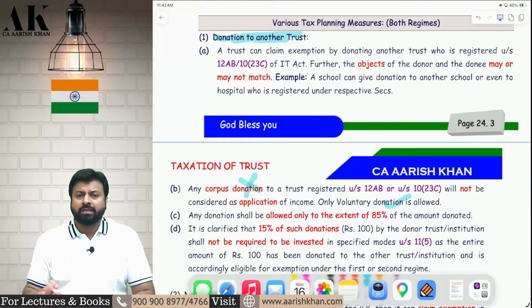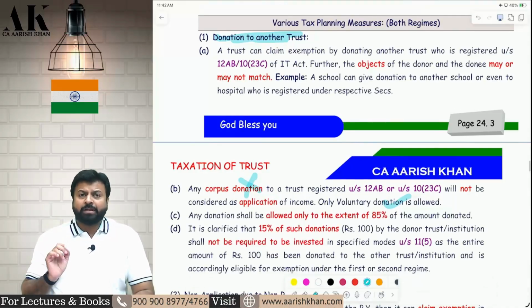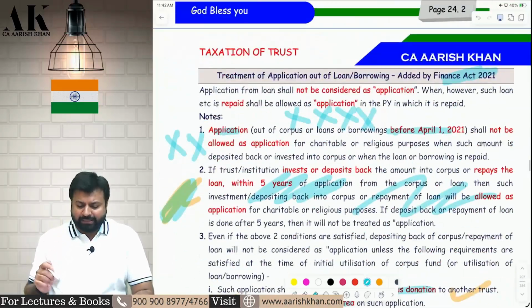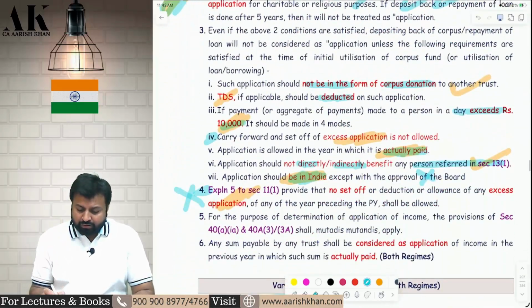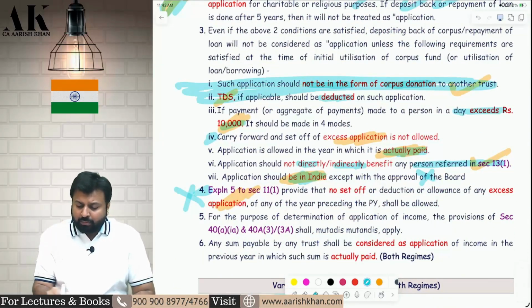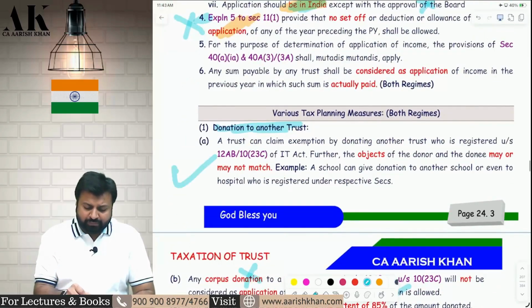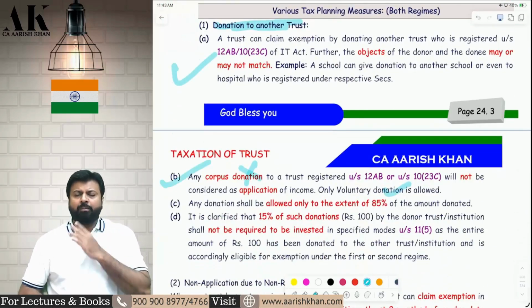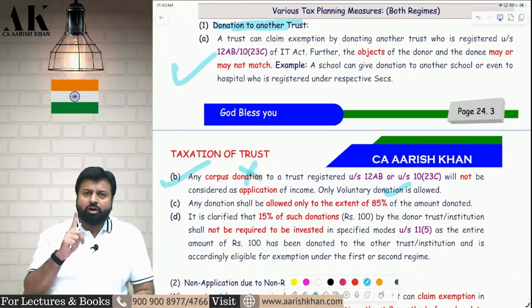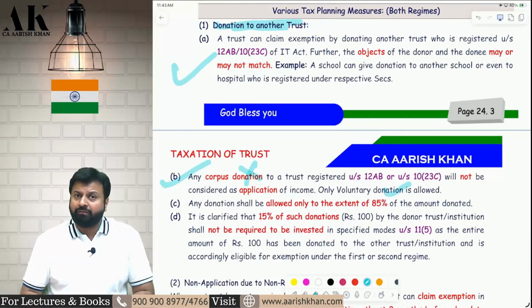Condition number 2. Third, corpus donation not allowed, only voluntary donation. That is the reason it was written over here. The donation should not be in the form of corpus donation to another trust. This point was talking about this issue only, which is mentioned in point number 2, point B over here. The donation should not be in the form of corpus donation. It should be in the form of voluntary donation.